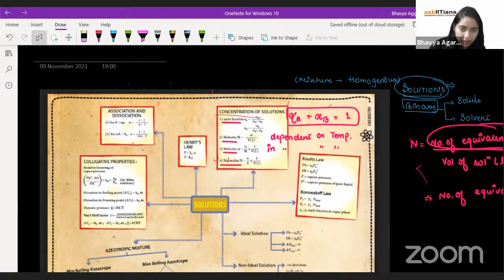Now in this chapter, the major concentration term that you'll be dealing with is molarity, as you're aware. Particularly if you talk about your osmotic pressure, pi is equals to CRT. So there the concentration that you use is molarity. And the second one is molality, which you are using in elevation of boiling point and depression of freezing point, right? And the third one is mole fraction, which you will be using in relative lowering of vapor pressure, right? Yes? All right.